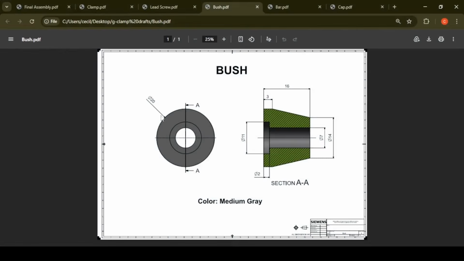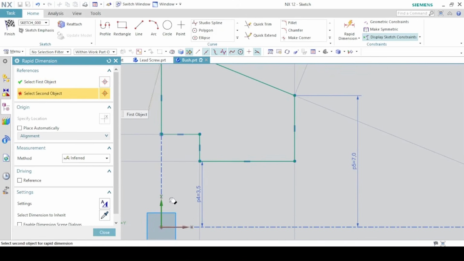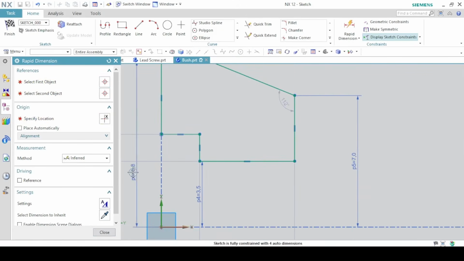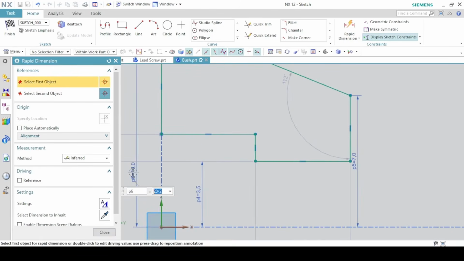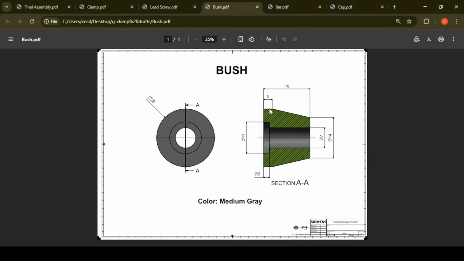And then this diameter is 20. So from this point here to the vertical axis is 20 divided by 2. This length is 3 and this is 16.